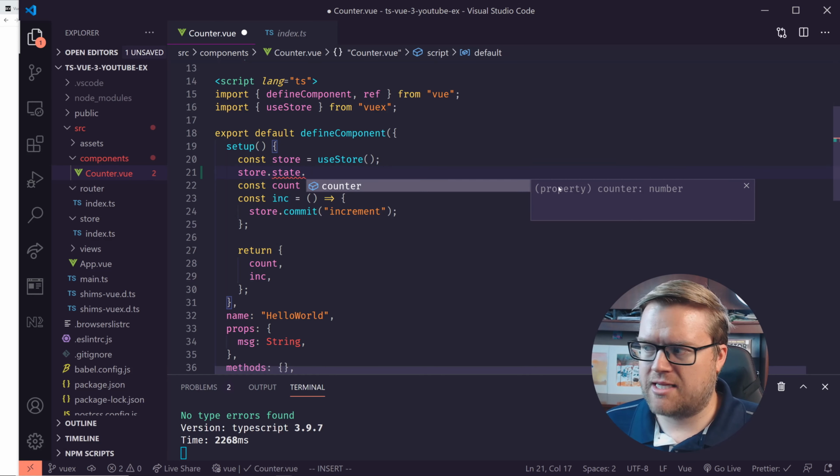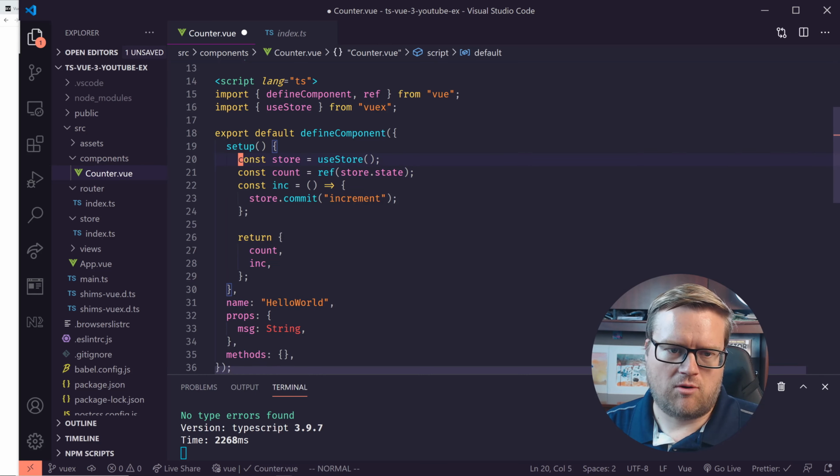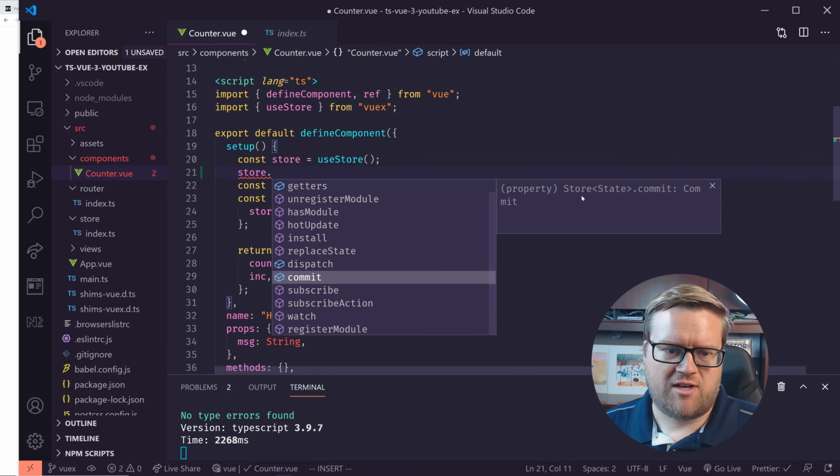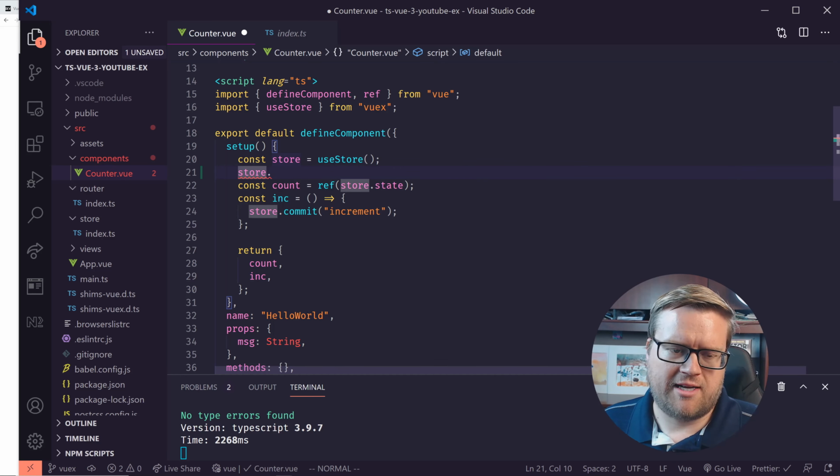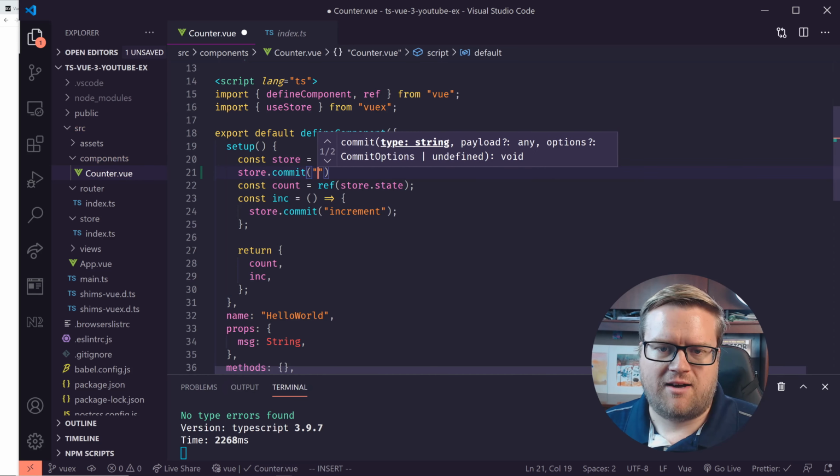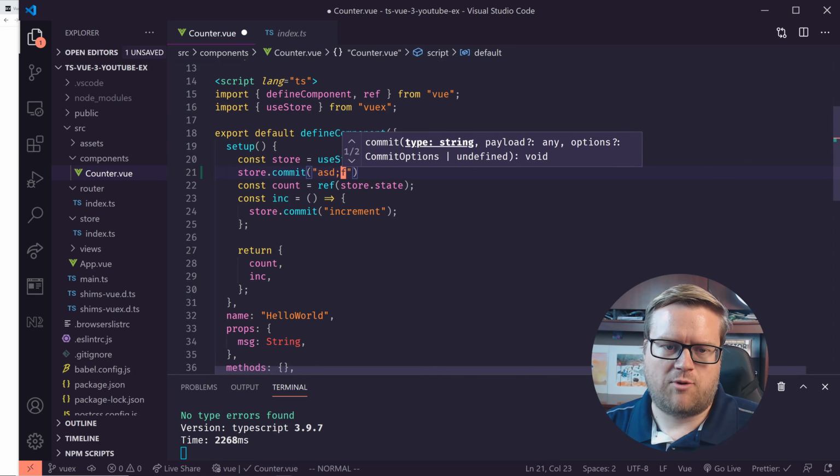You can see that right in the Visual Studio Code window. So we're getting some types, which is really cool. You can also see we can have getters, commit, dispatch. But one thing you may be wondering is, if we have commit and dispatch and everything, are those typed? So right now, if I do commit, no, they're not typed. We could just type whatever we want in here.